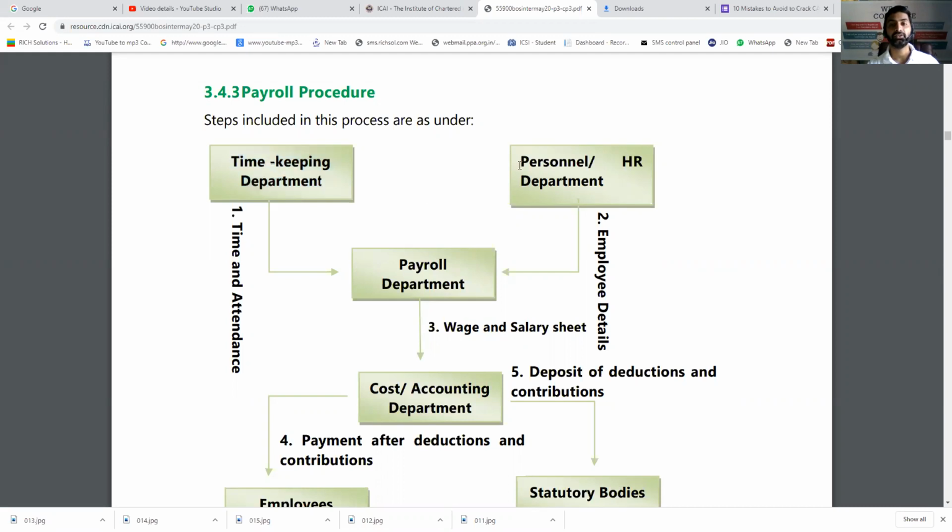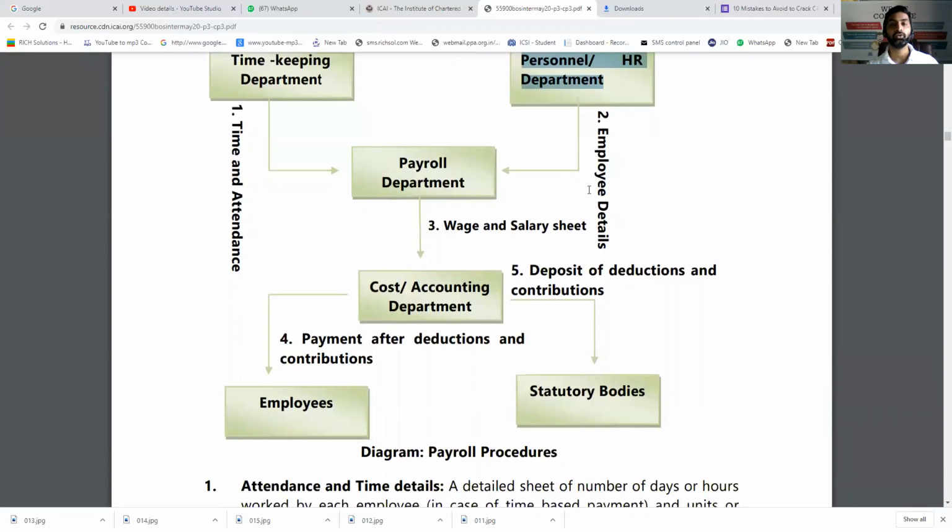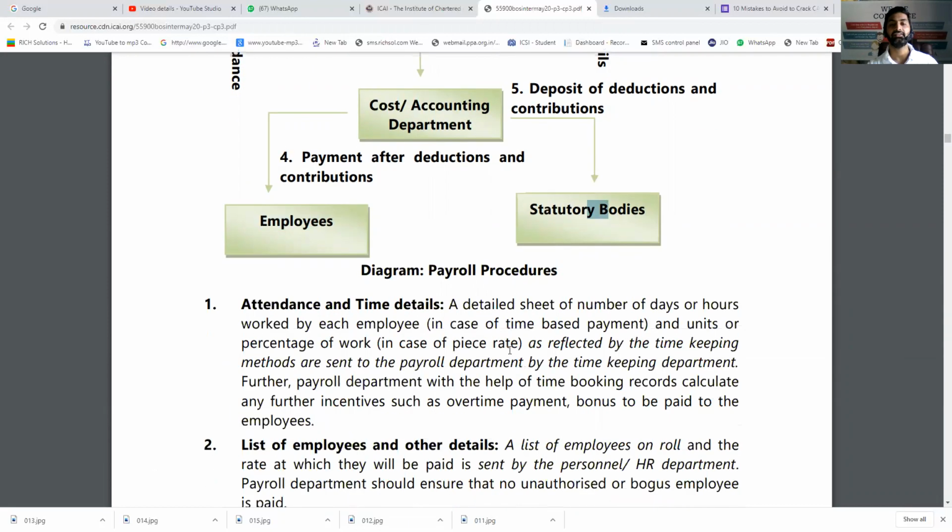Then personnel department will decide how much salary is to be paid. So all the employee details are there. Then payroll department will calculate wages and salary sheet will be given to the cost accounting department. And then payment will be made to the employees, as well as the details should be given to the company. And whatever deductions are there, like statutory deductions like PF and all that, will be deposited to the statutory bodies, that is government. In this way, it's to be done.